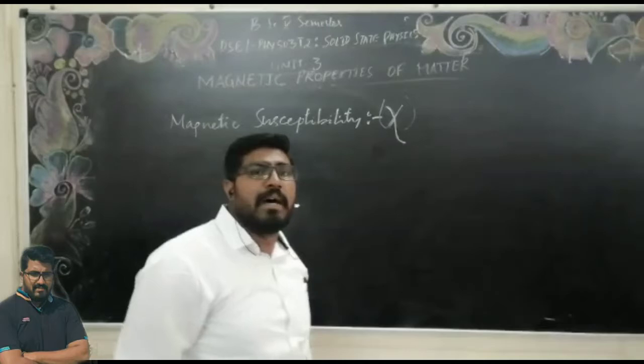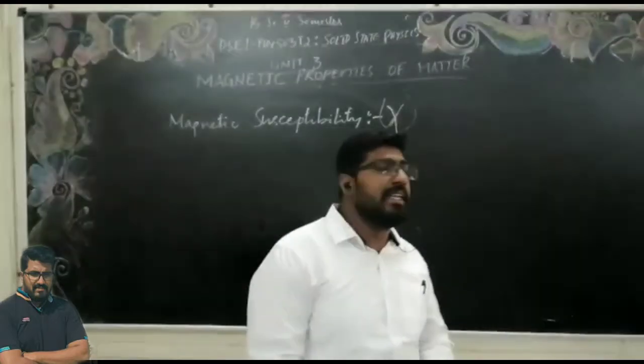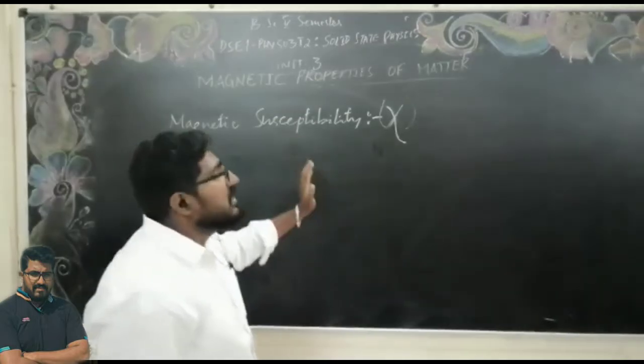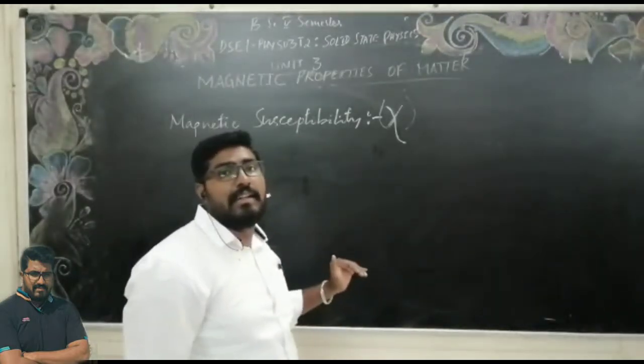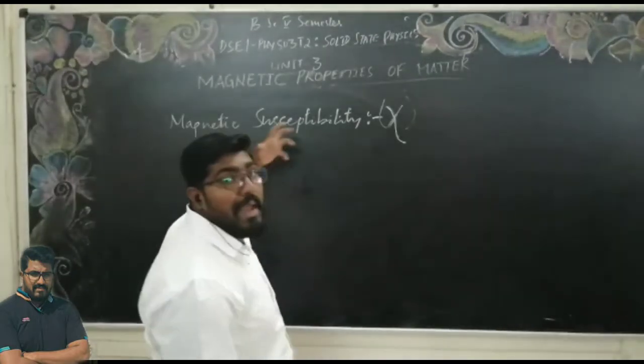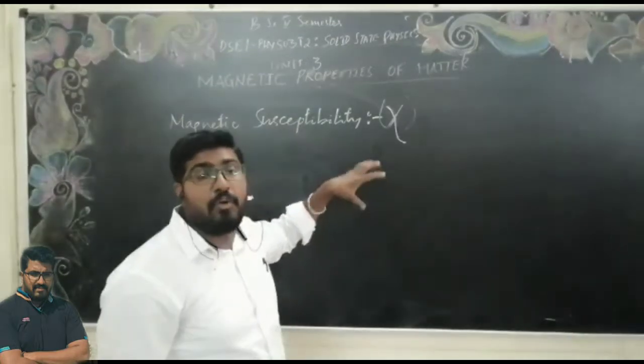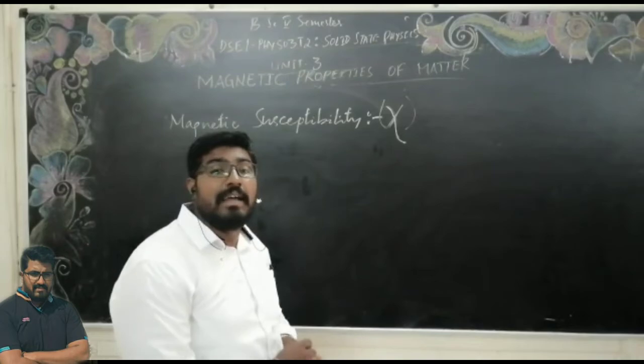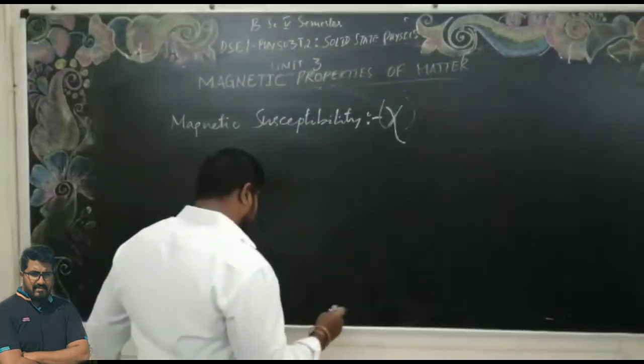What do you mean by the magnetic susceptibility? The magnetic susceptibility means how easily it can magnetize when we place it under the external magnetic field.